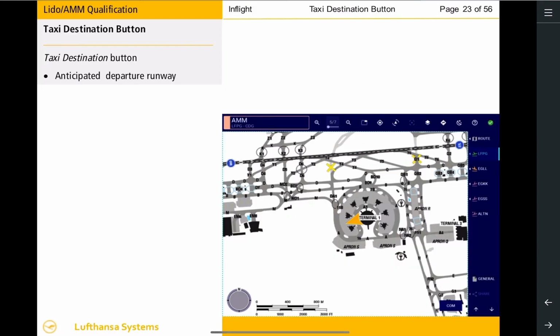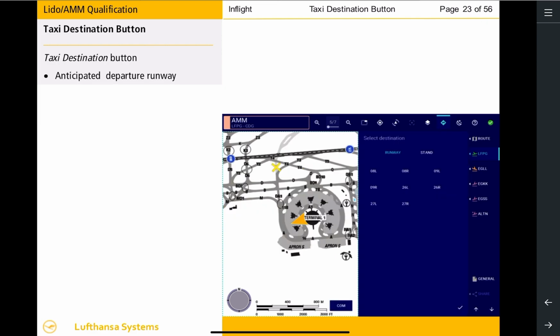Let's take a look at the Taxi Destination button. To highlight and define your taxi destination on the airport map, select the Taxi Destination button. The Taxi Destination window allows you to toggle between the Runway Selection and Parking Stand Selection windows. When airborne, only the Parking Stand Selection button is enabled. When you are on the ground, you can select either of the buttons.